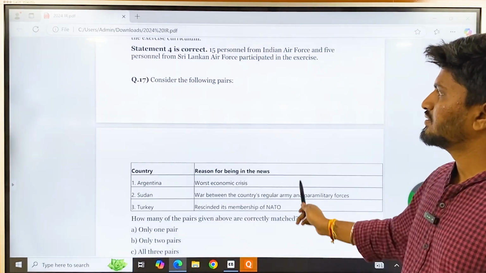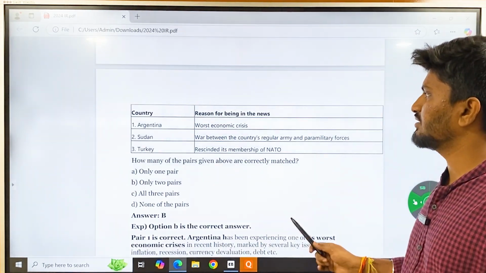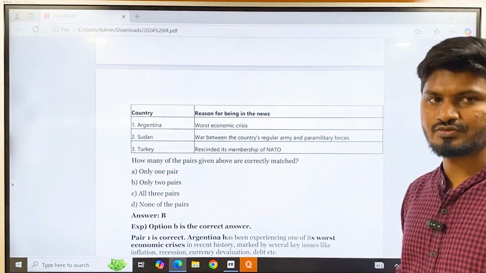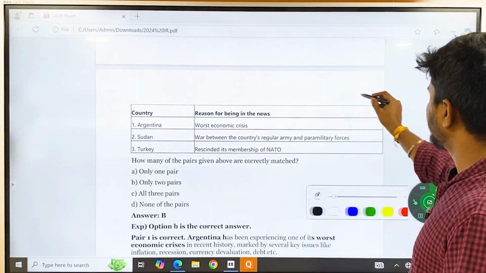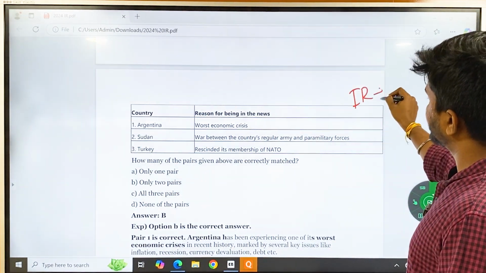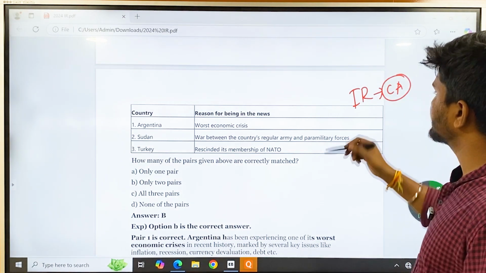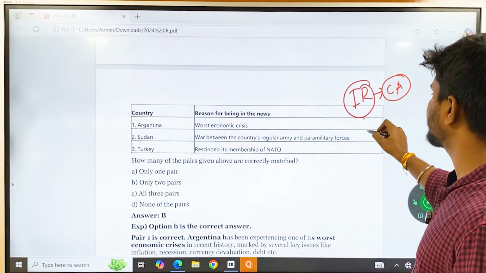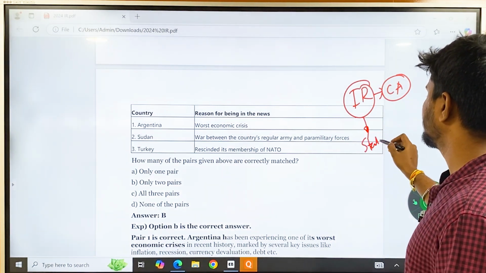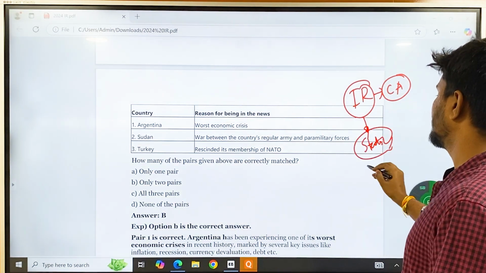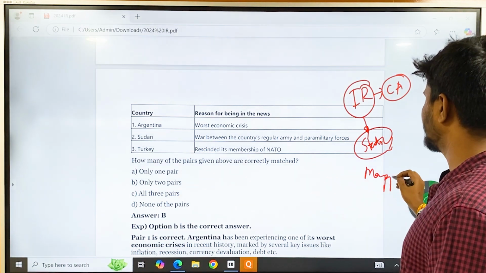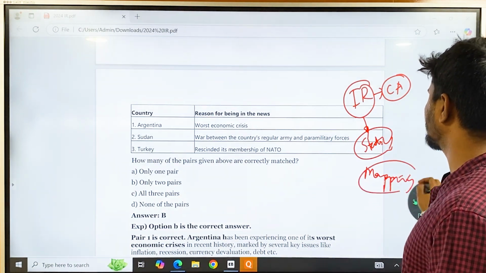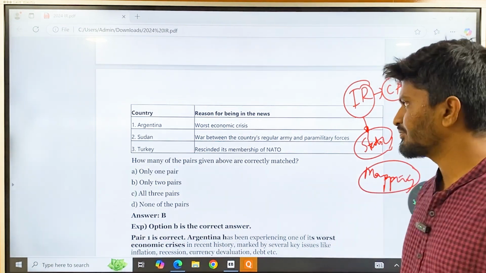And then question number 17: consider the following, country and the reason for being in the news. So another thing is international relations and current affairs. These are most of the time clubbed together and questions are asked. In international relations, there is a very rare chance that it is going to ask about the static part. The static part, in the sense of mapping, will be asked in the geography part. In IR, most of the questions will be from current affairs.